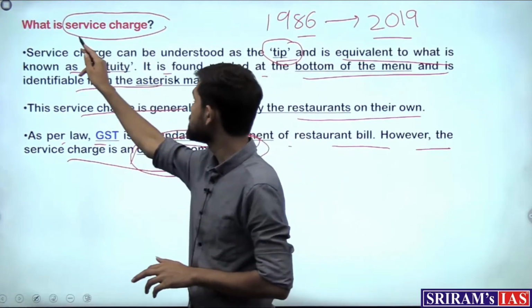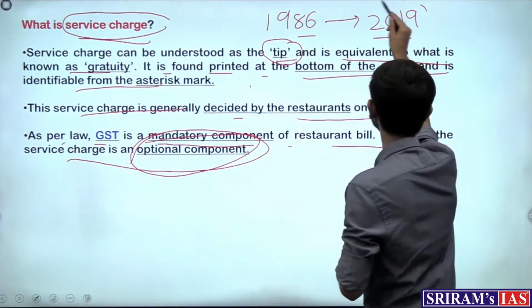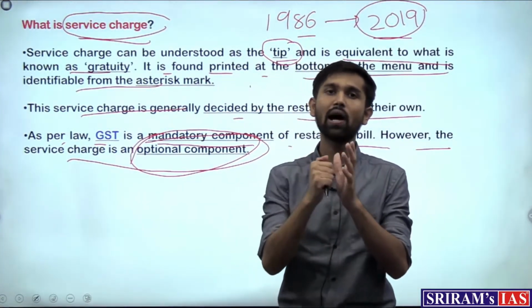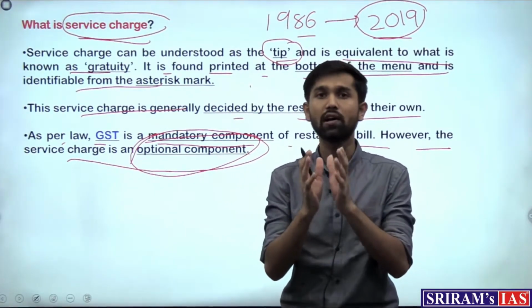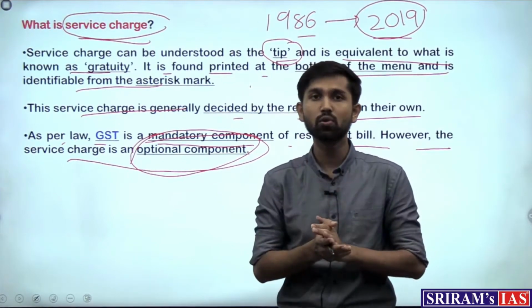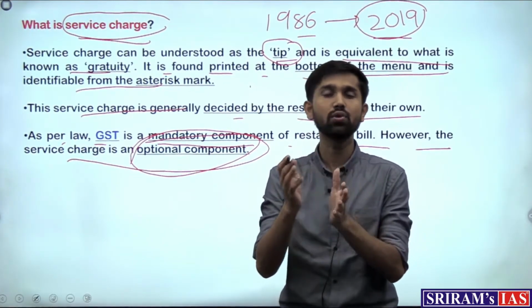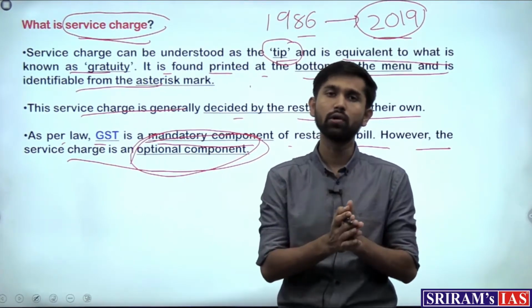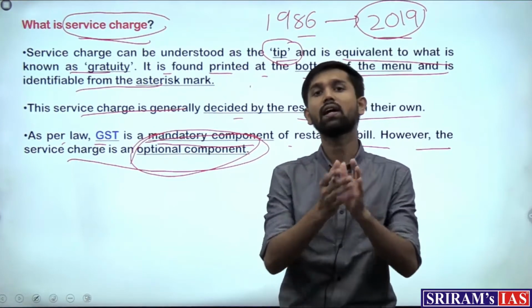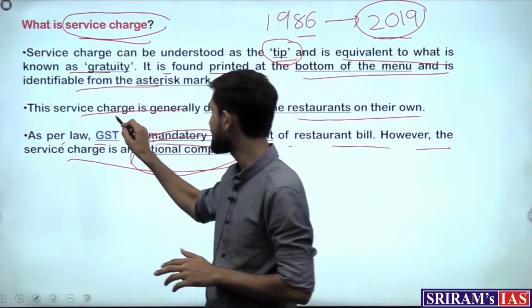So now the Central Consumer Protection Authority, or the CCPA, which was instituted under the Consumer Protection Act 2019, has now identified the levying of service charge by these restaurant owners on their own and compelling the consumers to pay them as an unfair trade practice. And that is why it has issued guidelines for the restaurant owners to not levy such service charge, and if at all they levy, they cannot compel the consumers to pay that service charge.